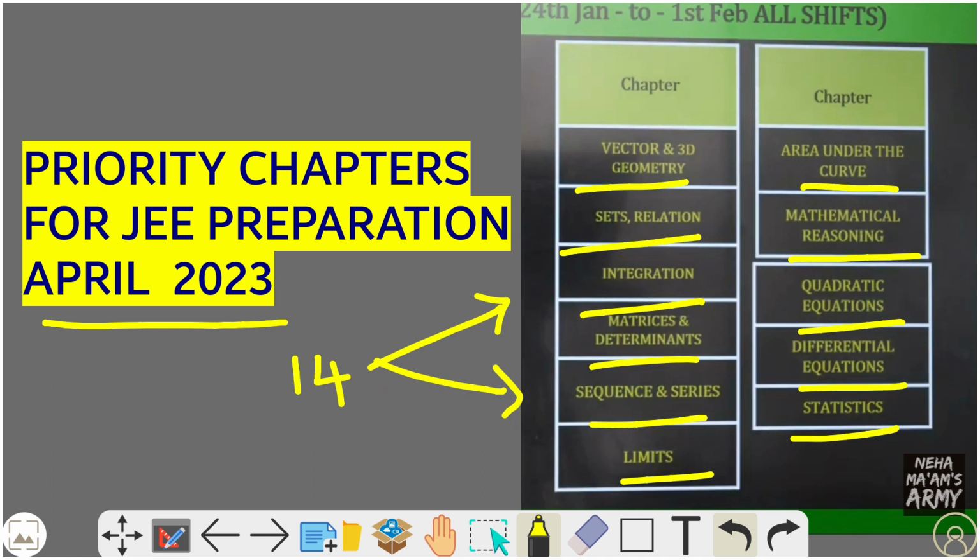So we can expect 11 or 12 questions from these chapters for JEE April 2023. You have to study these 11 chapters: vector and 3D geometry, sets and relations, integration, matrices and determinants, sequence and series, limits, area under the curve, mathematical reasoning, quadratic equation, differential equation, and statistics. These 11 chapters are the most important to study for JEE Mains April 2023.